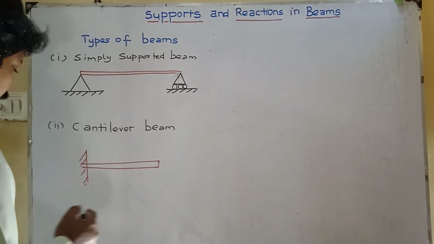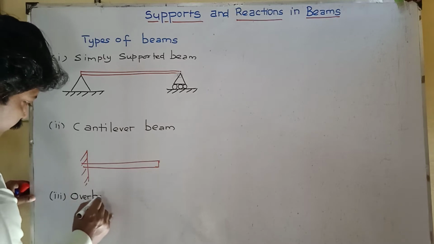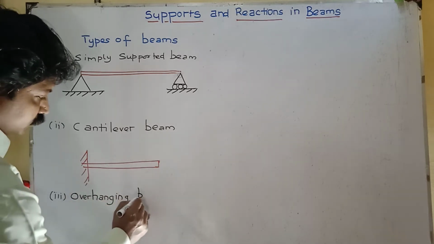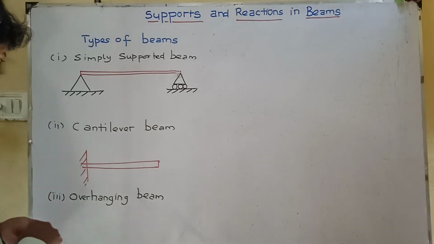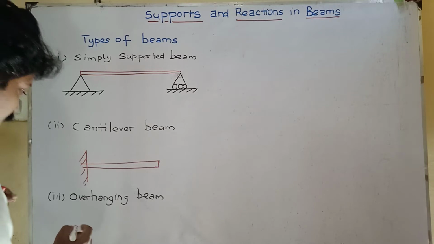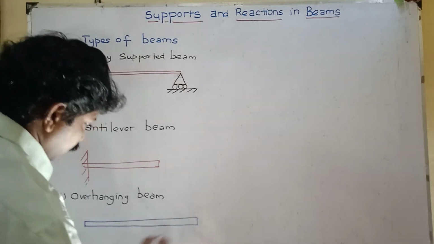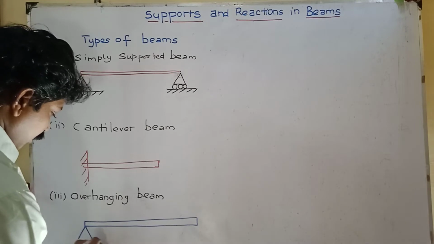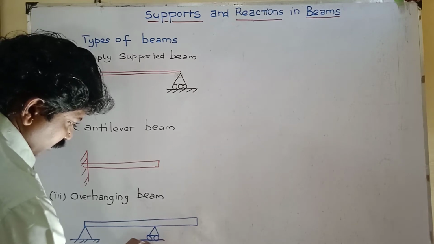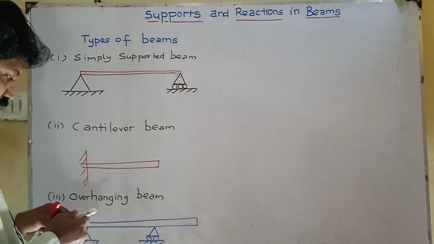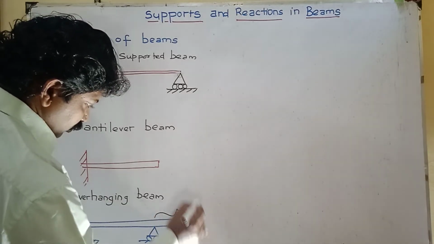And overhanging beam. In overhanging beam, one end may be in support, and after the roller support, this is the overhanging place.